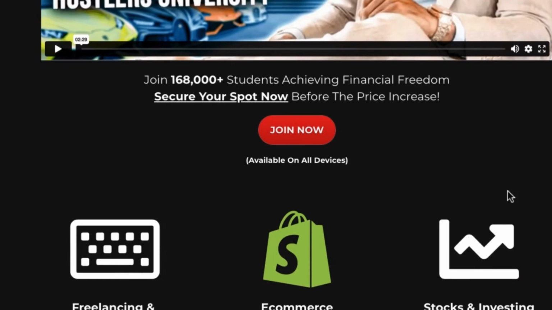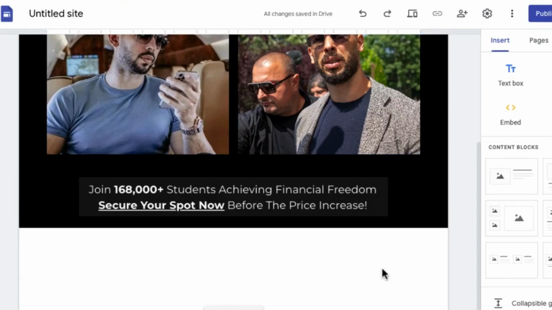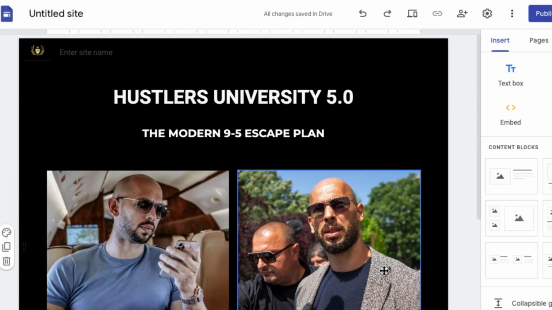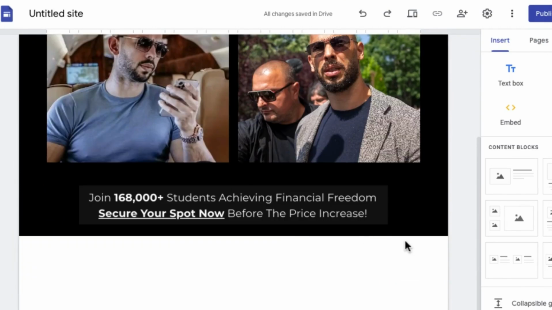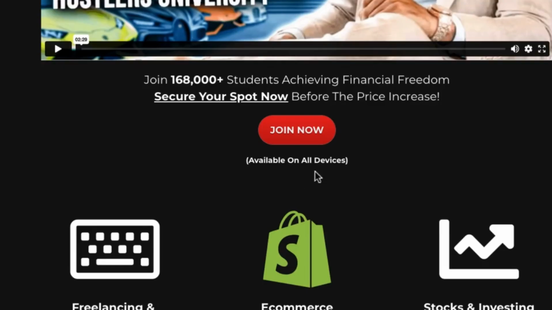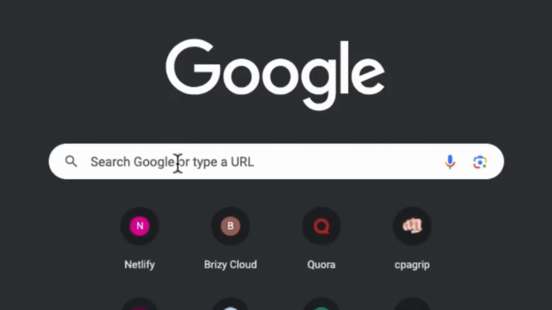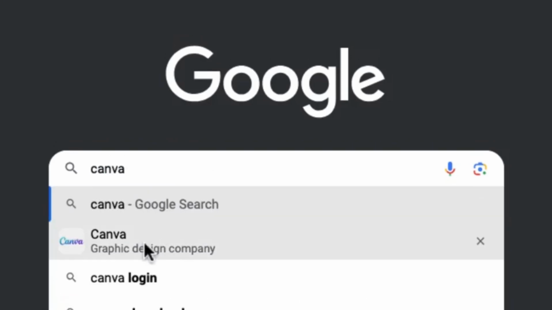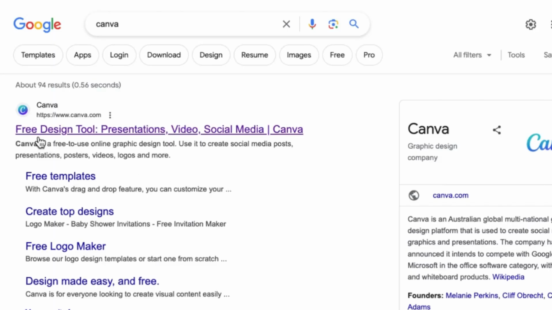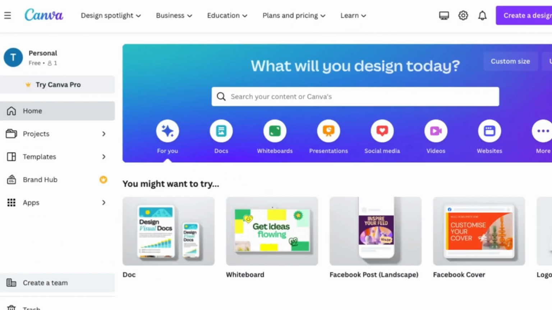But remember that we're actually giving a membership to this Andrew Tate website for free. This is CPA marketing. We're giving them for free just so they can complete our content locker. So I'm going to go ahead and create a button that says join free, right? So you can see Andrew Tate University says join now. So we're going to change our own to join free, right? So I'm going to come over to Google and I'm going to type in Canva. Click on the first website that actually pops up on your search page. It's going to bring up the Canva website for us.